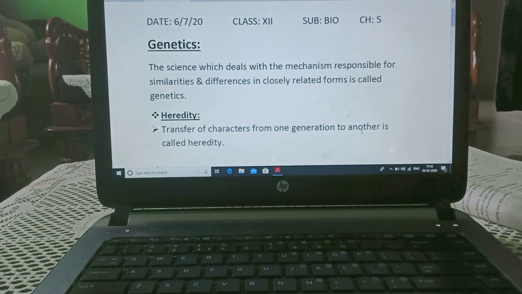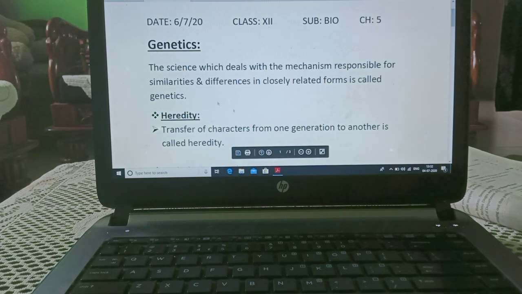And this inheritance we get from DNA, deoxyribonucleic acid, which transfers the characteristics from one generation to another. After getting the characteristics in offspring, changes are there and they are known as variations.